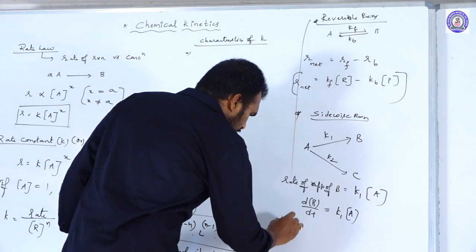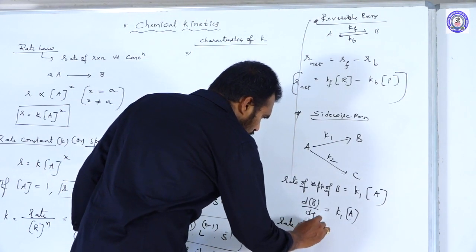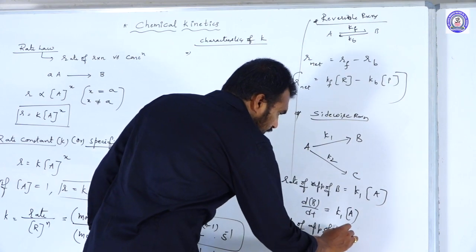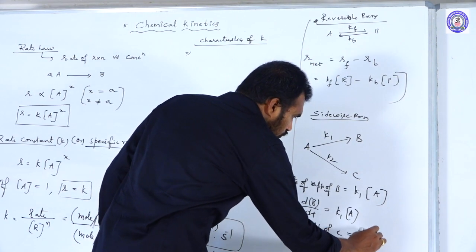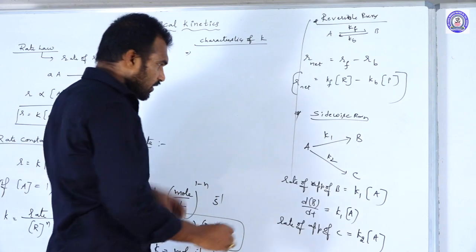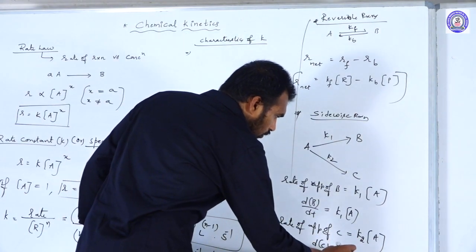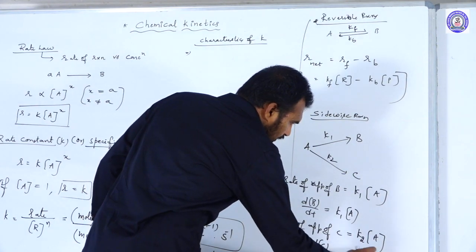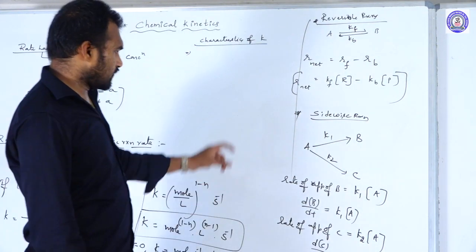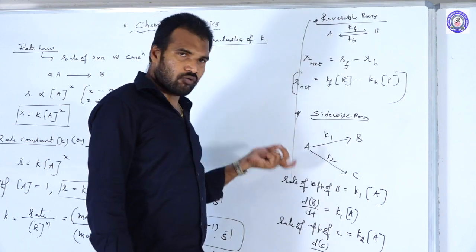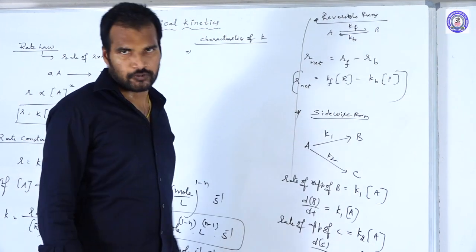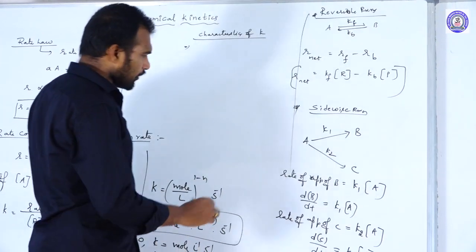That is equal to K2 into concentration of A. So that is nothing but dC by dt is equal to K2 into concentration of A. In that case, the rate of disappearance of A, overall rate, will be the sum of both. The sum of both. How can you write now?